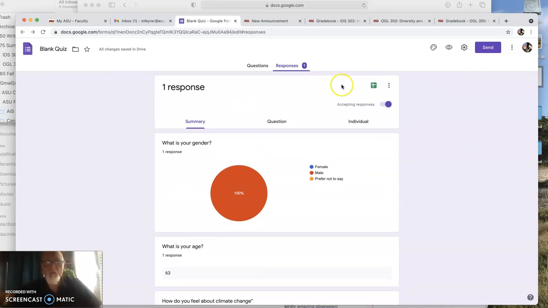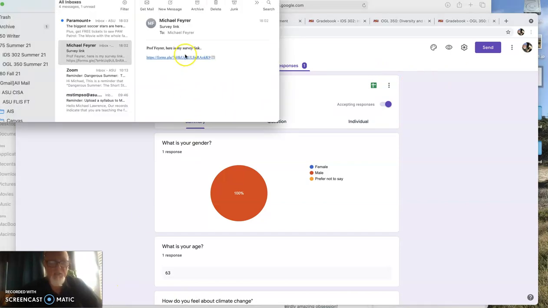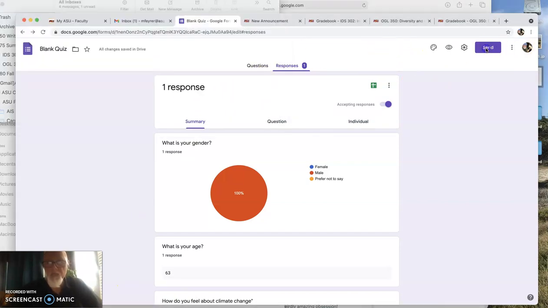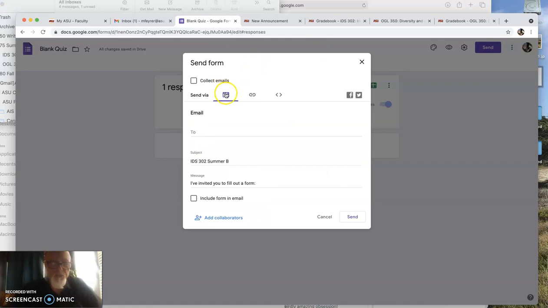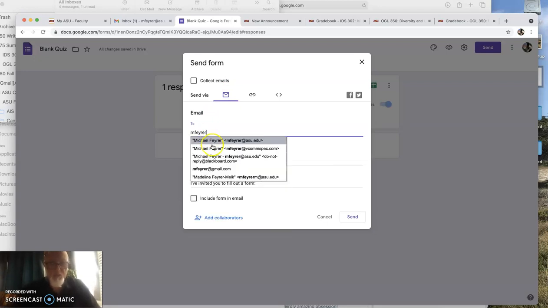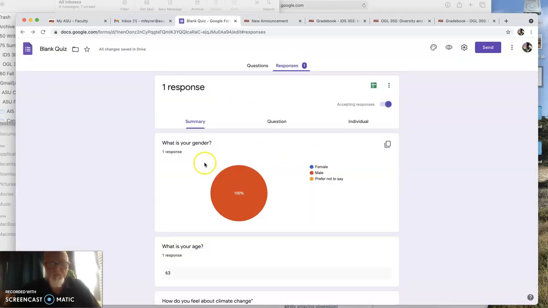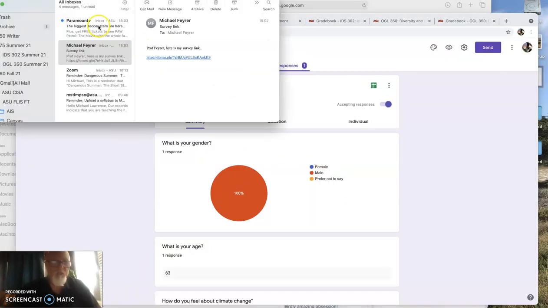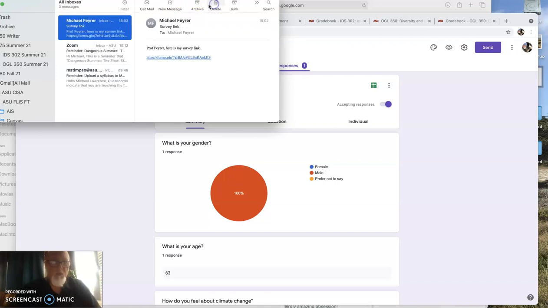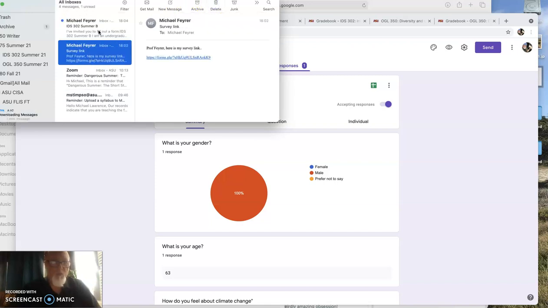Now, I want you to, again, send me that link, that little link. Do not use email when it says send. Do not use this. When you use this, it's ridiculous. I mean, I don't even know what happens. Okay, mfair@asu.edu. Send it. Okay, let's see what happens. I have no idea. Okay, so there it is.